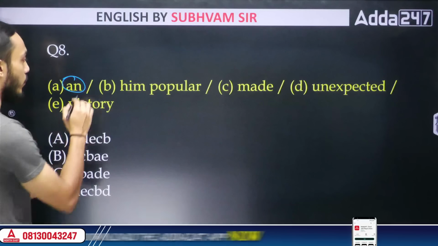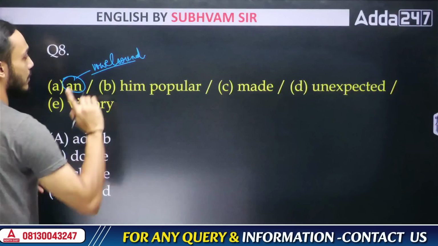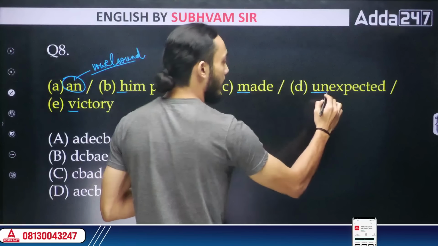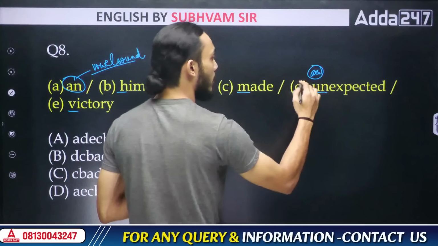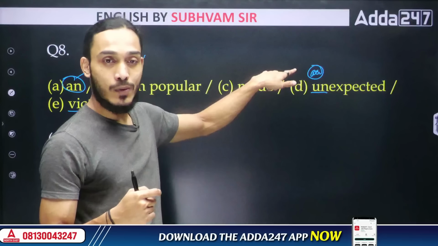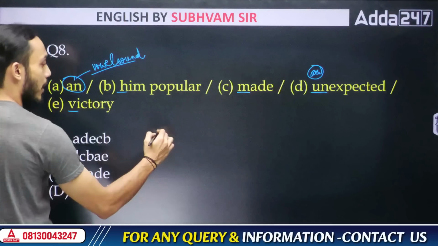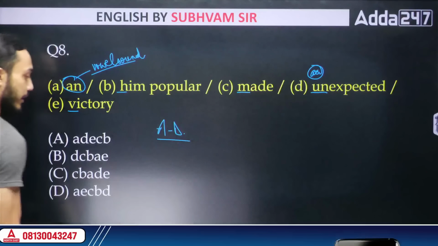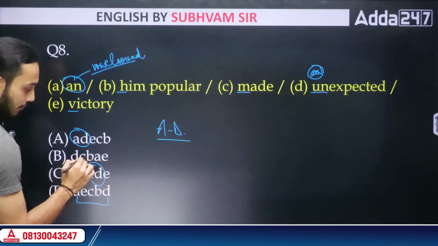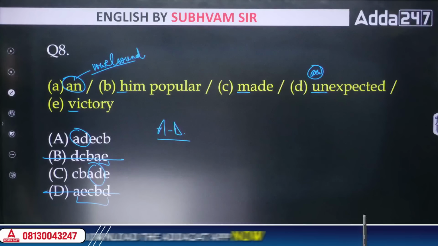You have the word "and," which means after this you need a vowel sound. Which part of this sentence is a vowel sound? "Unexpected" begins with the vowel sound, A, E, I, O, U, it starts with A. So this is the word that you need to go to. That means after sentence part A, you definitely have to go to sentence part D. This option has that, this option has that, the rest of the options don't have this criteria fulfilled. So we can eliminate option B and option D on the basis of that.